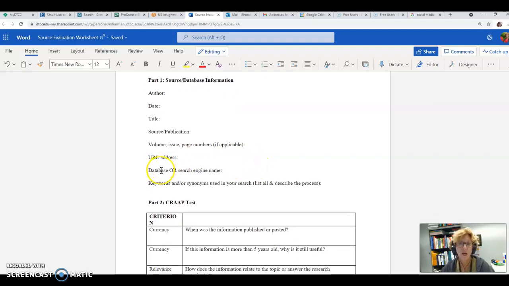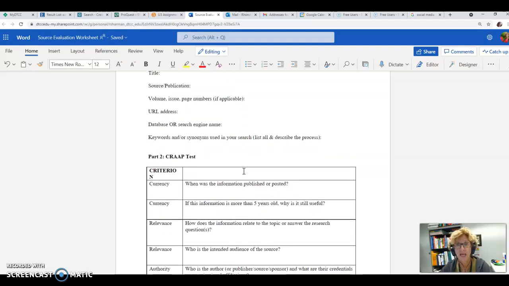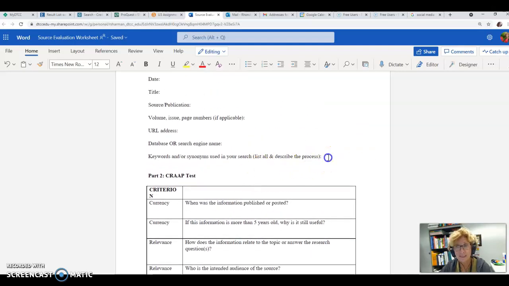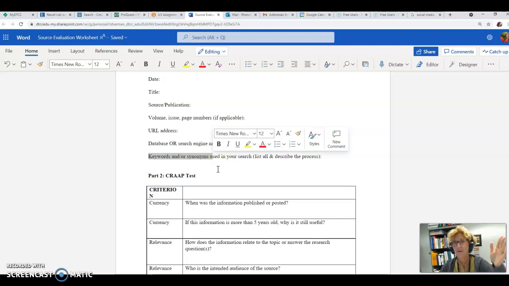If you tell me the name of the database, or if you use Google or Bing or whatever search engine you used. And then you will also list here the keywords and synonyms that you used when you conducted your search. So, you could see what I did, which was social media and bias and misinformation.